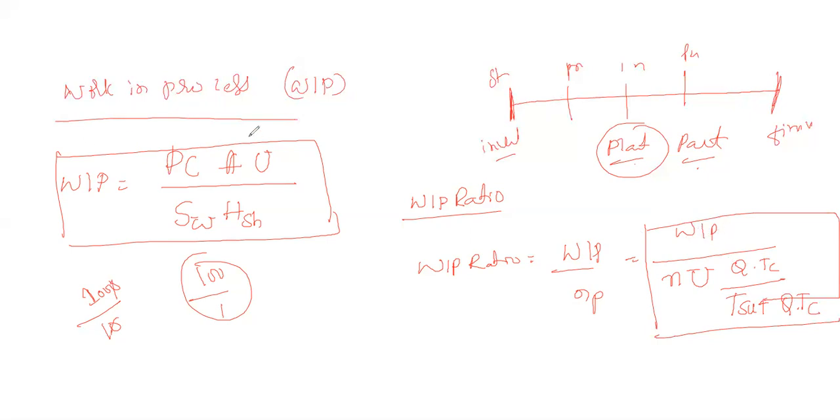We know this is the formula to calculate WIP. So N is the number of machineries, U is utilization, Q is the number of units being produced, T is the cycle time, T of SU is the setup time, so Q is again the number of parts, and TC is nothing but the cycle time. Okay, so this is how we are going to calculate the WIP. That is, WIP is nothing but the working process ratio.